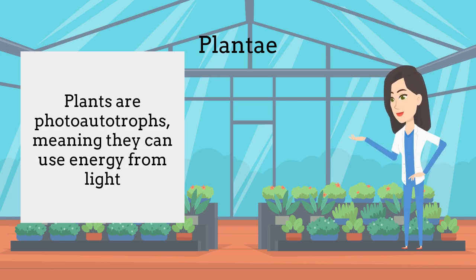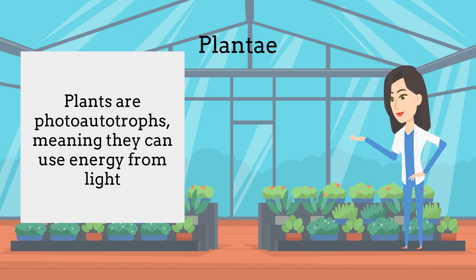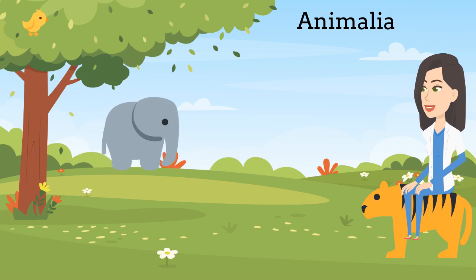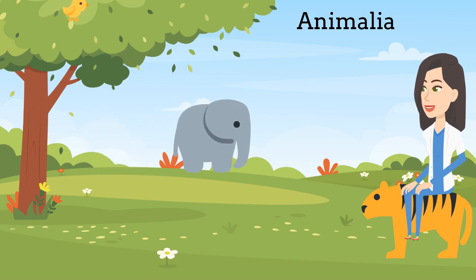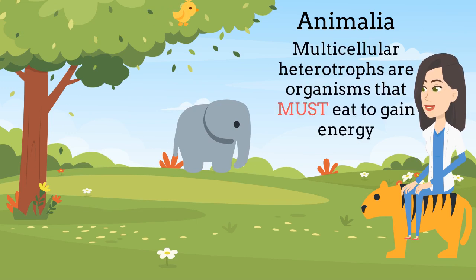Animalia, as stated in the name, is a kingdom filled with members that are all animals. A fun fact about Animalia is that they are all multicellular heterotrophs. If you do not know what heterotrophs are, they are organisms that must eat in order to gain energy. Most animals are motile, which means that they can move around. Special animals like jellyfish, corals, and sponges are sessile, meaning that they remain attached to a fixed position for most of their life cycle.